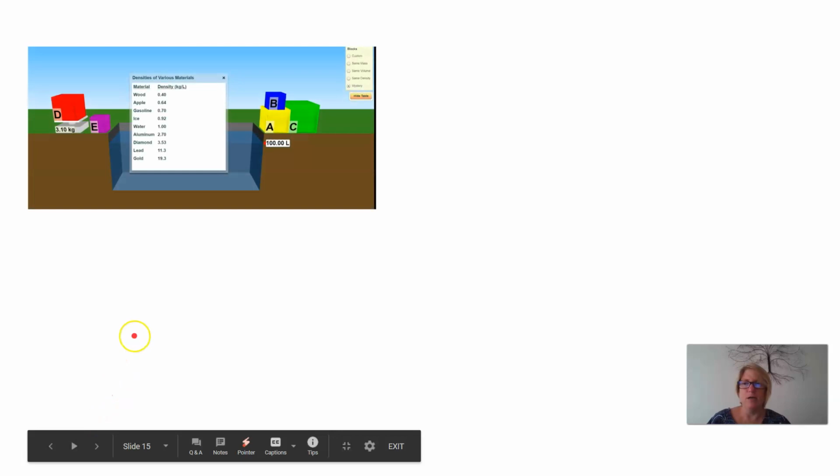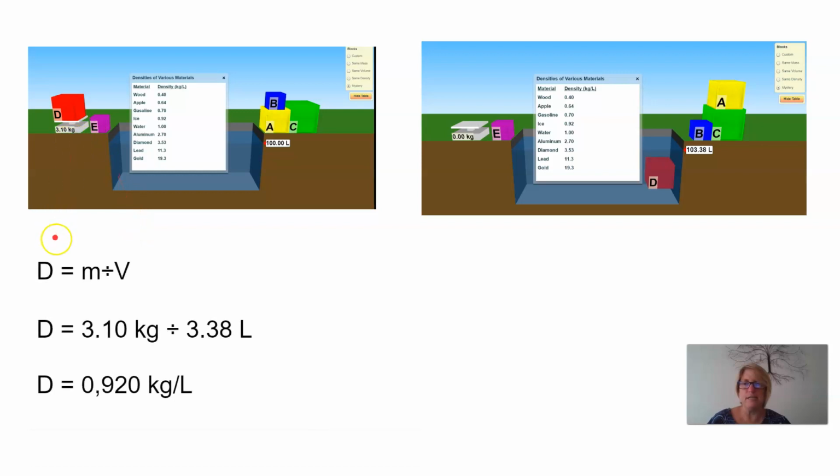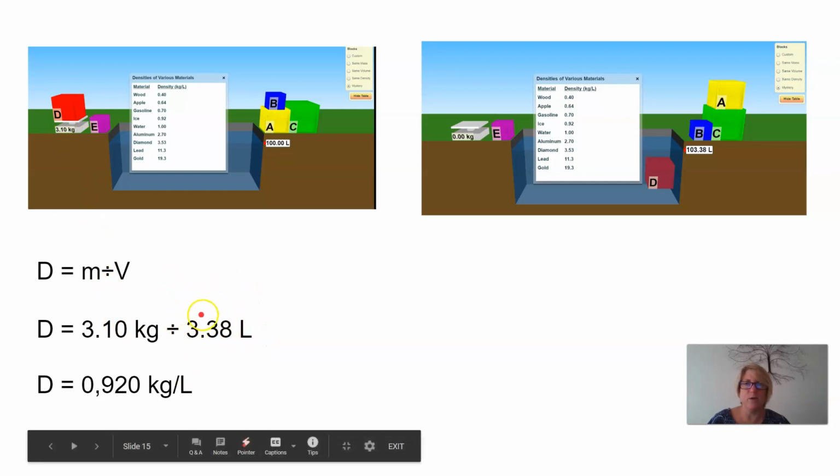And our other block, D, the equation that we're going to use is density equals mass divided by volume. Our mass we get from our scale over here, 3.1 kilograms. How did we calculate the volume in liters here? See if you can explain it quickly to me.